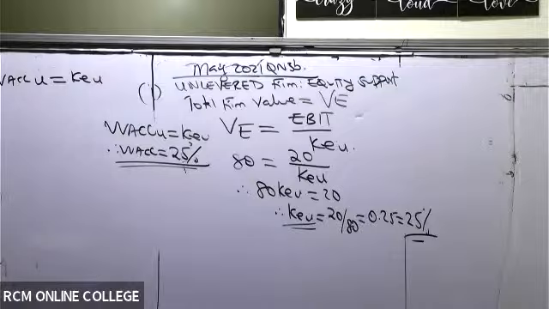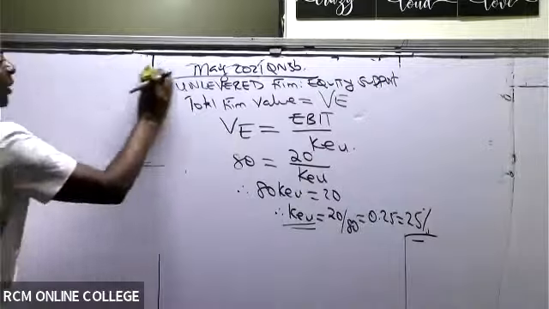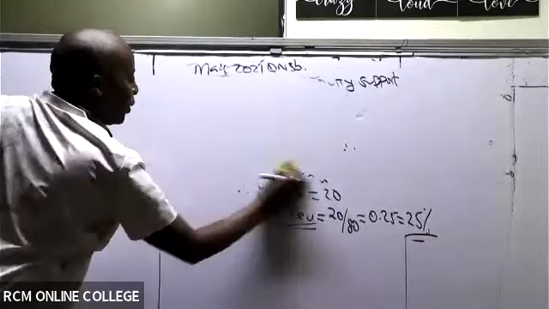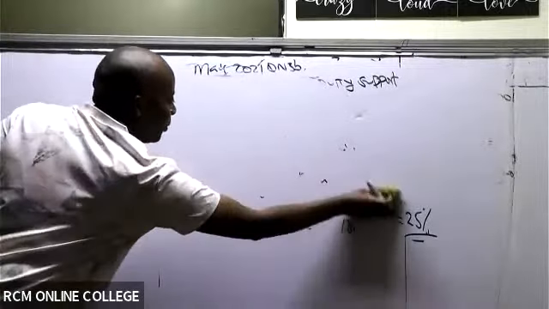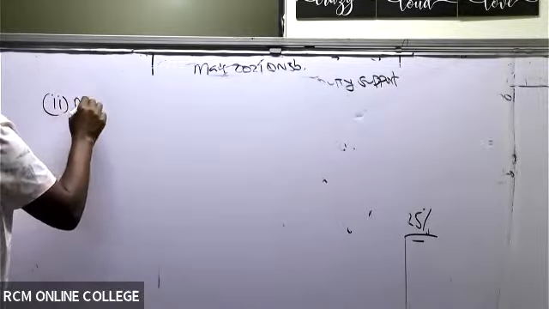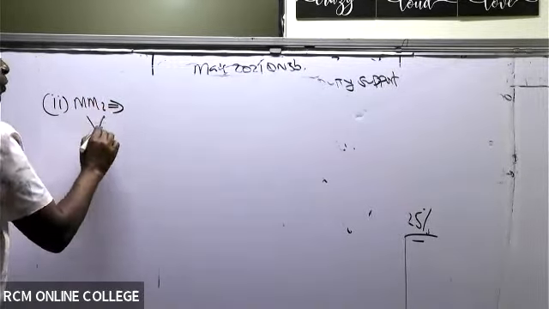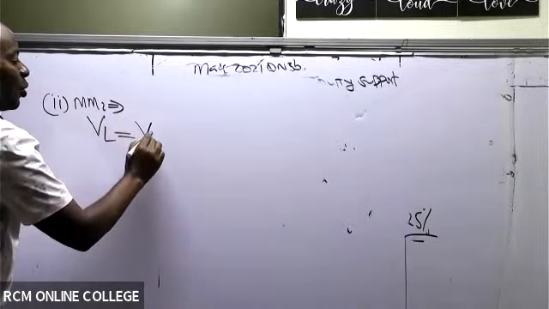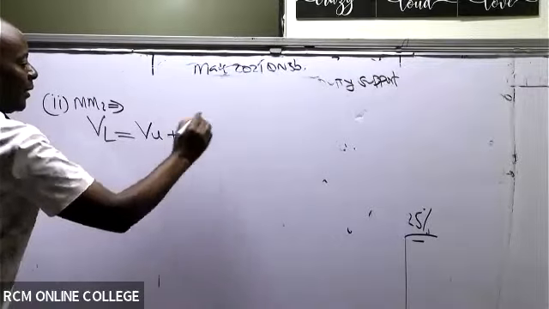So Roman 2, they want us now to apply the Modigliani and Miller with tax model, MM2, to determine the optimal level of debt. Ladies and gentlemen, whenever they talk of MM2, there are two things that will always come to my mind. Although I will not use both formulas, number 1: I know they're talking of the value of a levered firm, which will always be equal to the value of the unlevered firm plus DT.